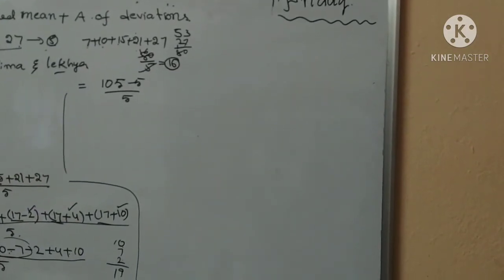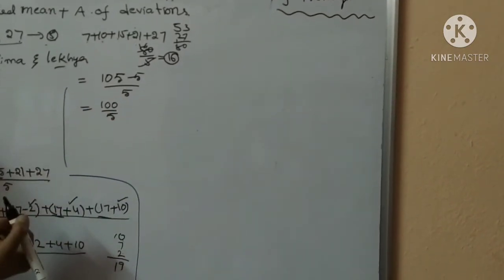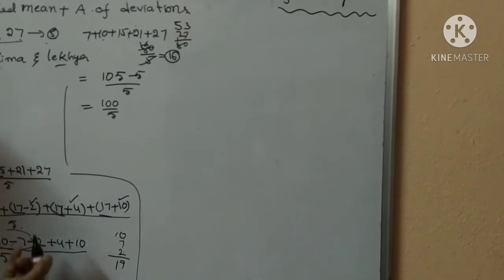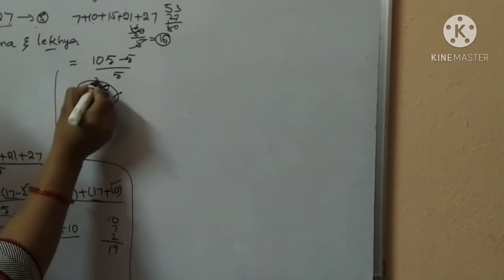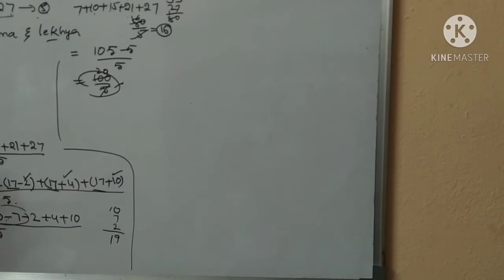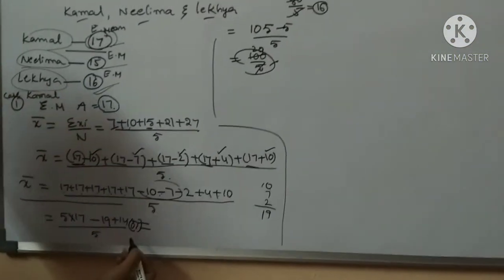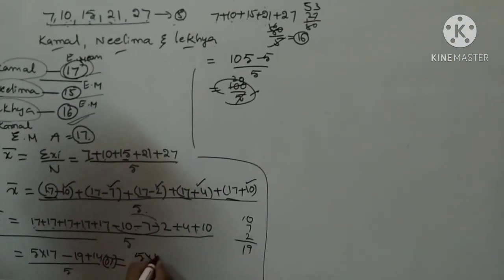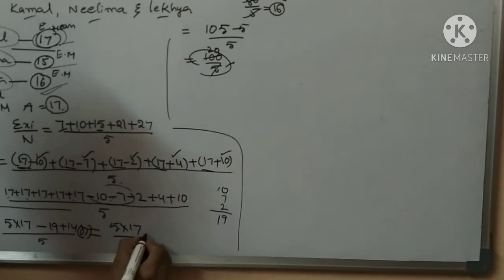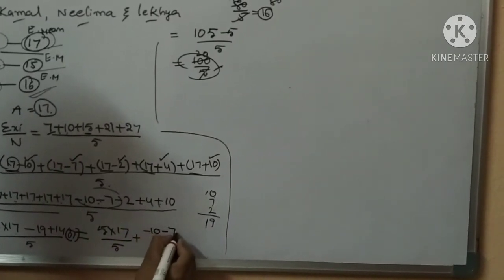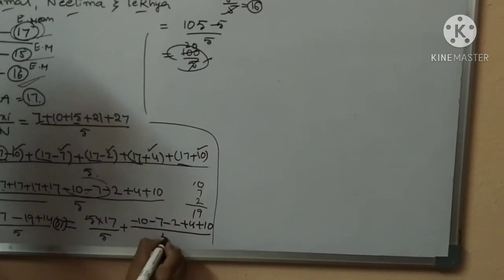So that is 100 by 5. Okay, children. Here 100 by 5 is 20. Alternatively, write 5 into 17 by 5, separating the denominator, plus minus 10 minus 7 and minus 2 plus 4 plus 10 by 5.